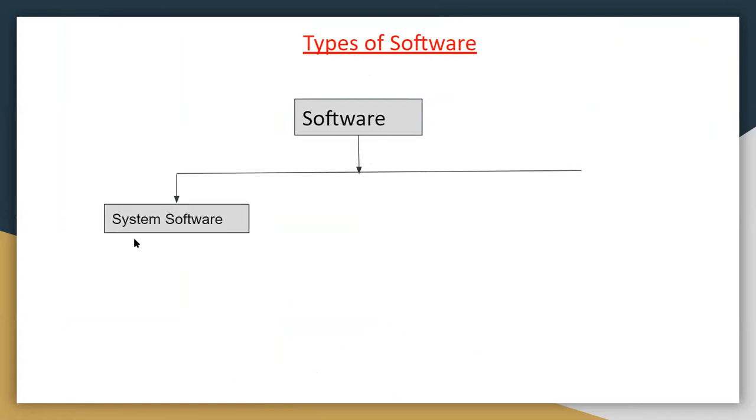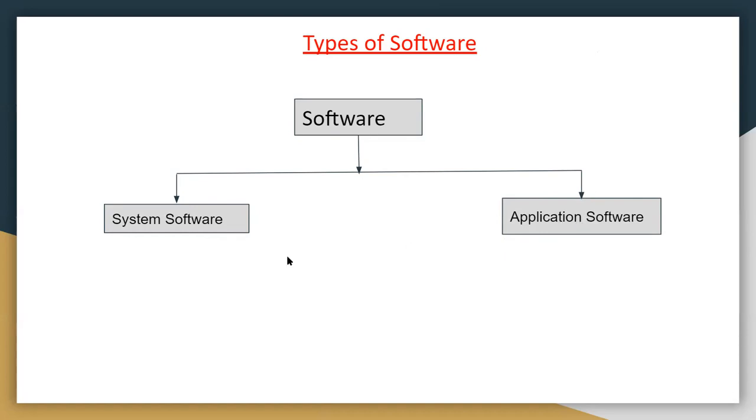The first is system software, and the other part is application software. Software is divided into two parts: system software and application software.